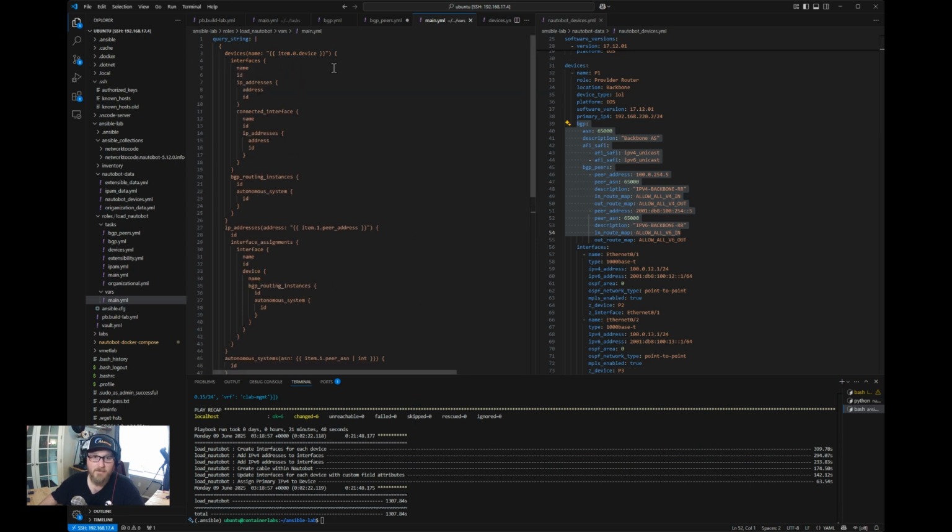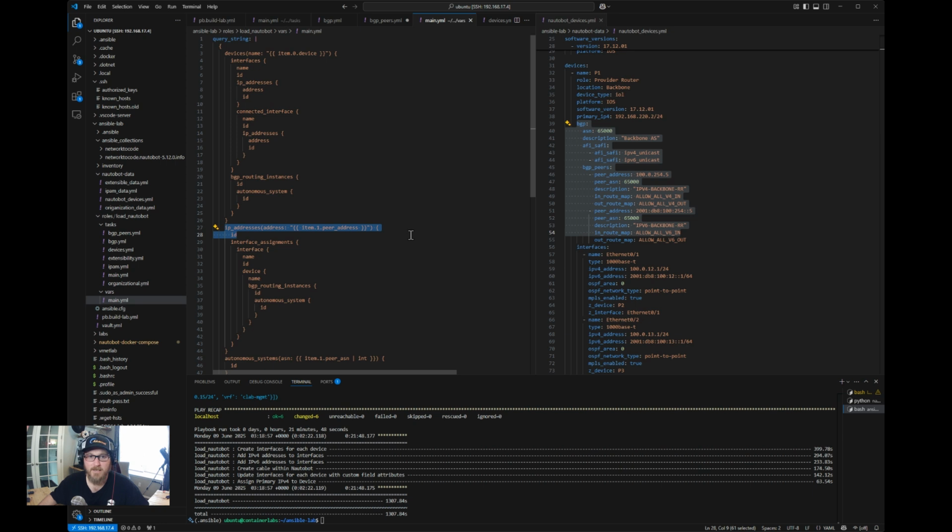What's pretty cool about the GraphQL queries is we can actually query 3 different tables simultaneously. So in this first one, we're going to look up device details. That would include the BGP routing instance that we created in the prior task. And then we're going to look up some IP address details. So this is going to be interface details like the loopback.